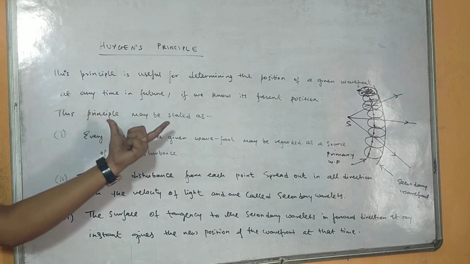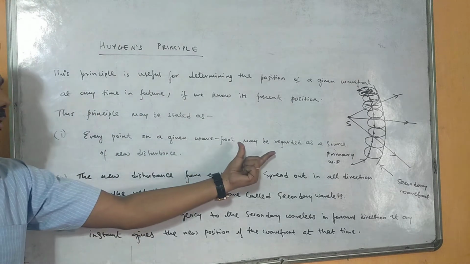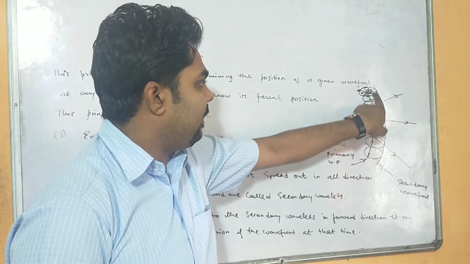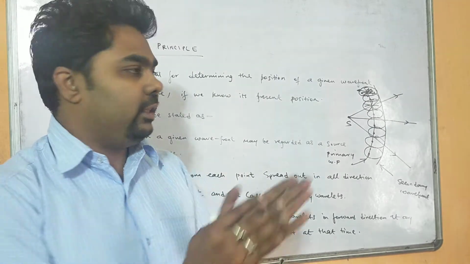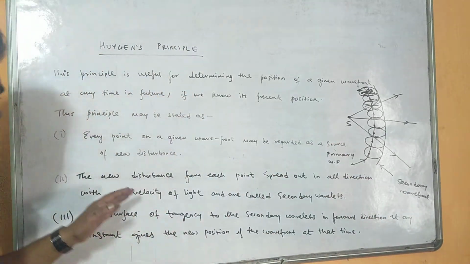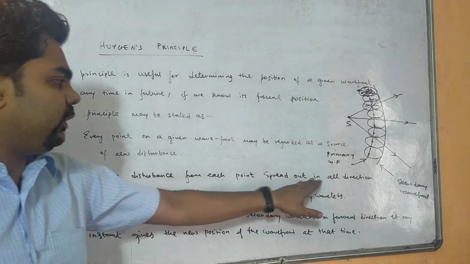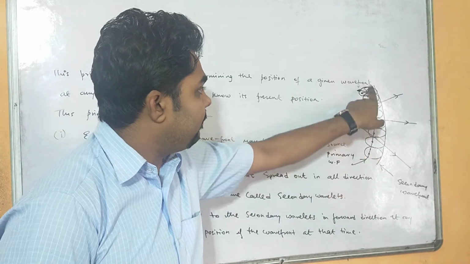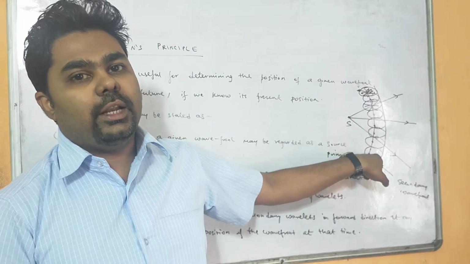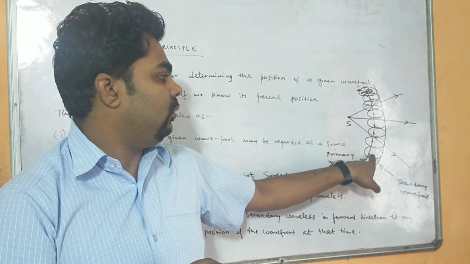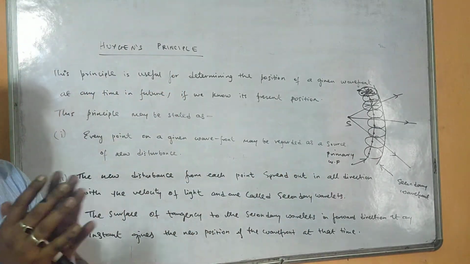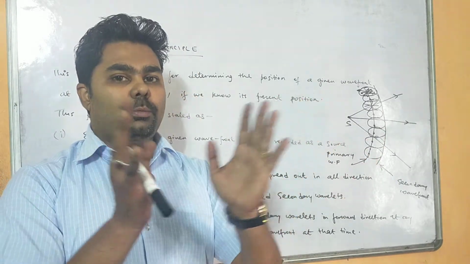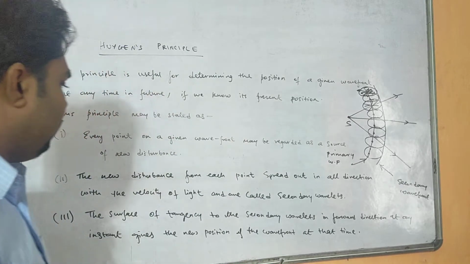According to Huygens principle, every point on a given wavefront may be regarded as a point source of new disturbance. That means the point sources in a primary wavefront act as new sources, forming the secondary wavefront. The new disturbance from each point is spread out in all directions. Suppose this is a point in a primary wavefront, it acts as a light source and will emit light in all possible directions, with the velocity of light.